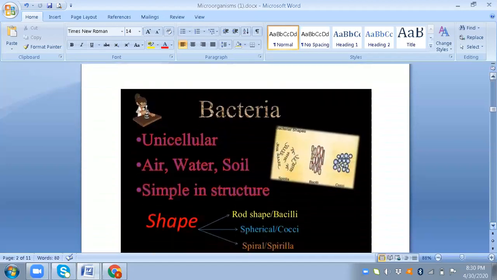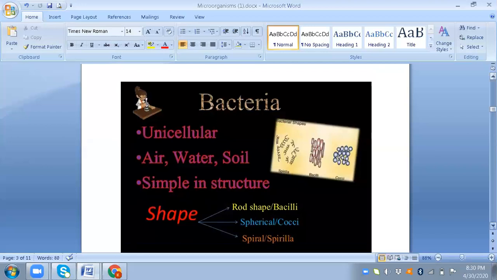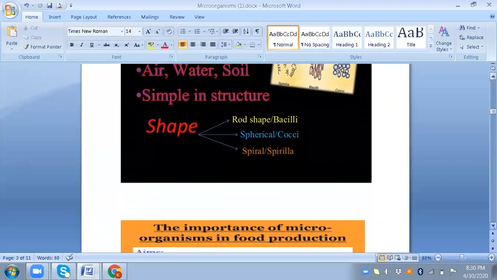Then bacteria: they are usually unicellular. They are found in air, water, and soil. And there are three types of shape: rod shape, known as bacilli; spherical, cocci; and spiral, which is spiral.